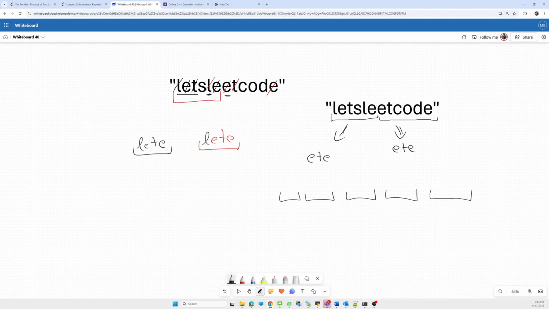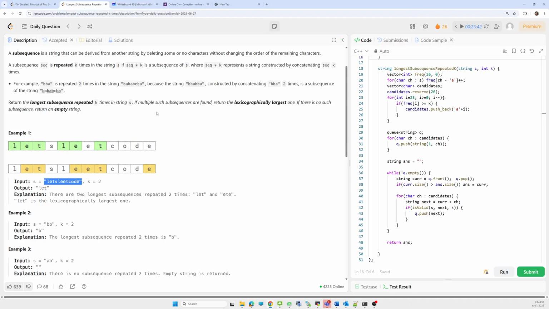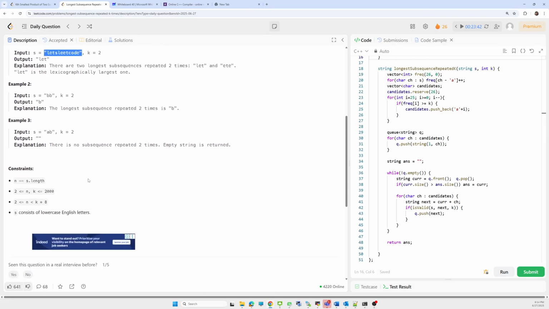Each part, 1, 2, 3 till k, will give me one copy of the subsequence. This will give me one copy, this the second copy, this the third copy. Okay, got it. Now let's move further to the constraints.